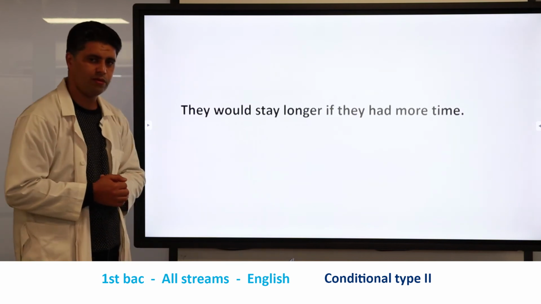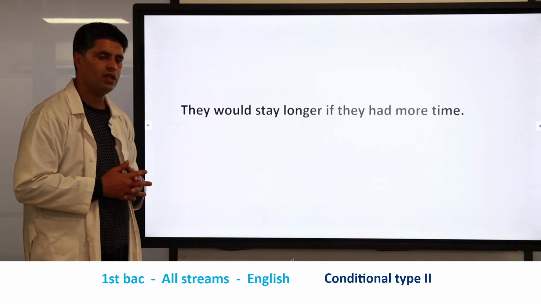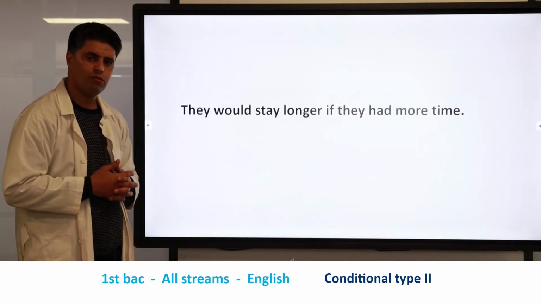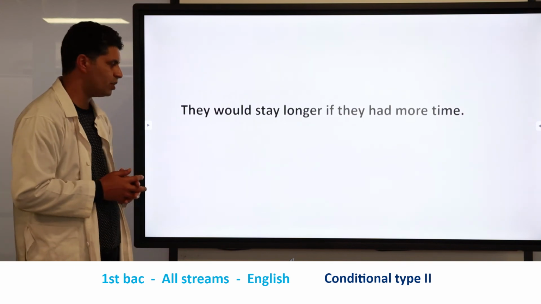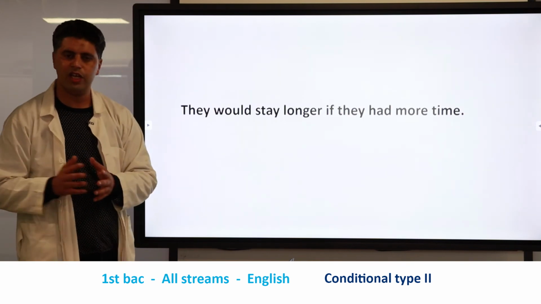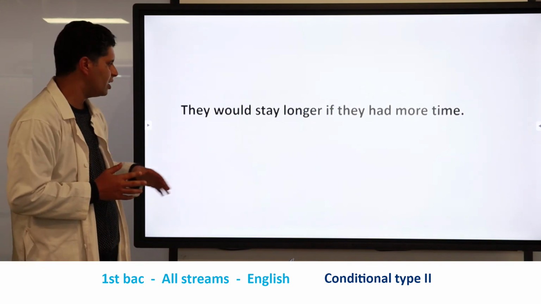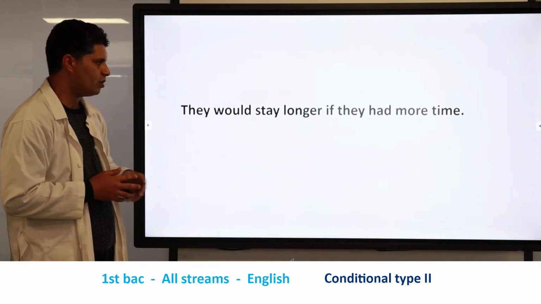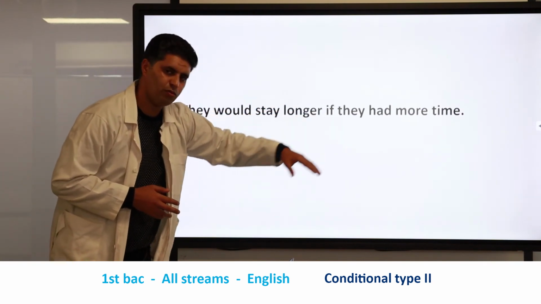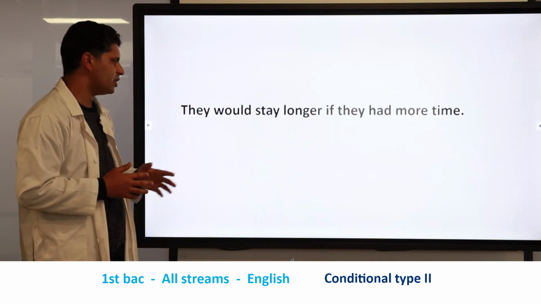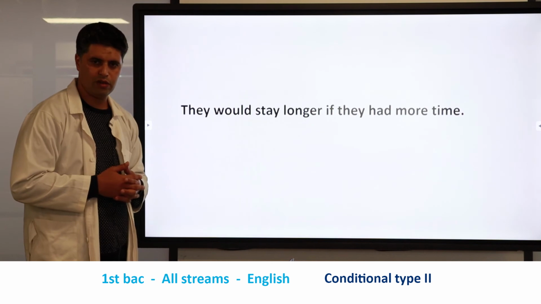Let's see another example. They would stay longer if they had more time. Okay, so here we have a condition and we have a result. What is the condition? The condition is having more time, and the result is staying longer.